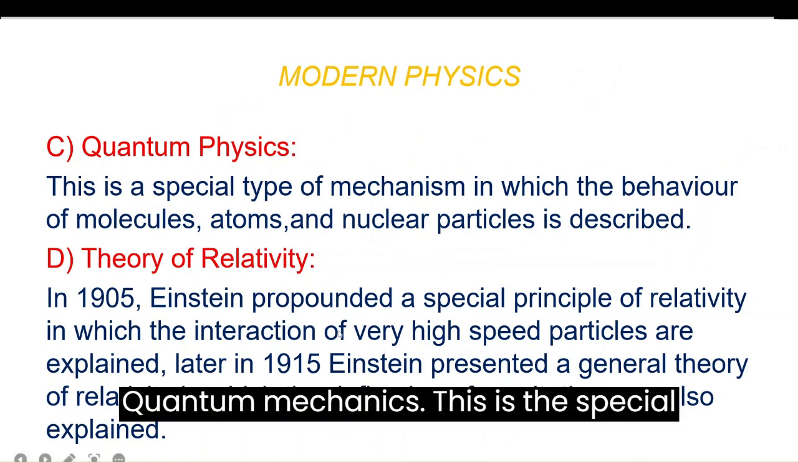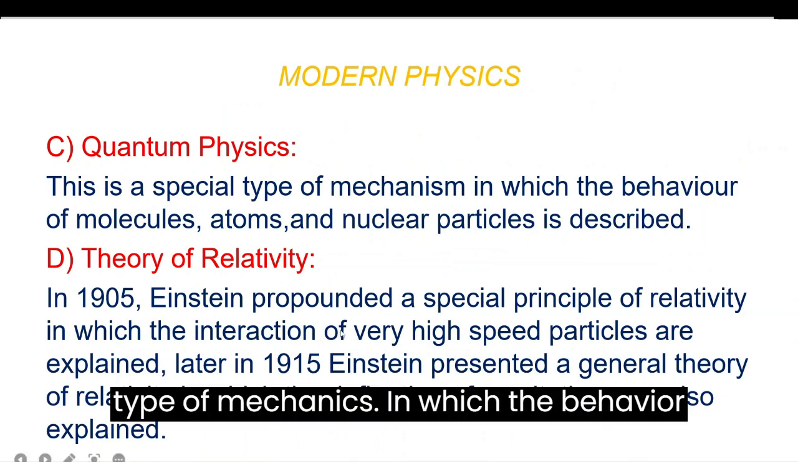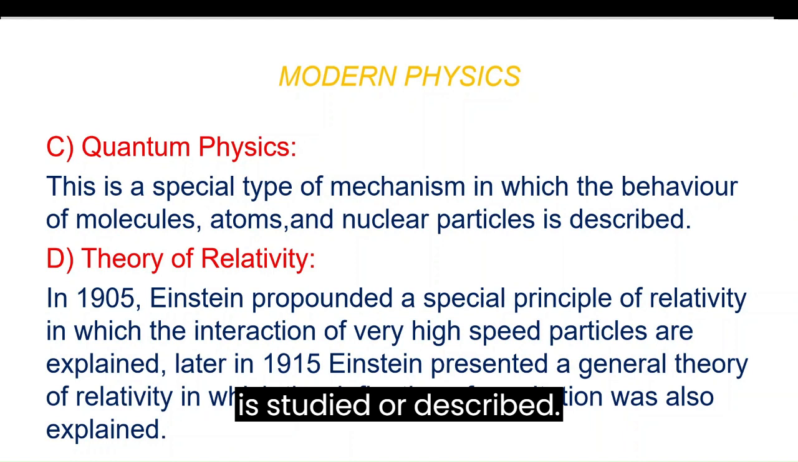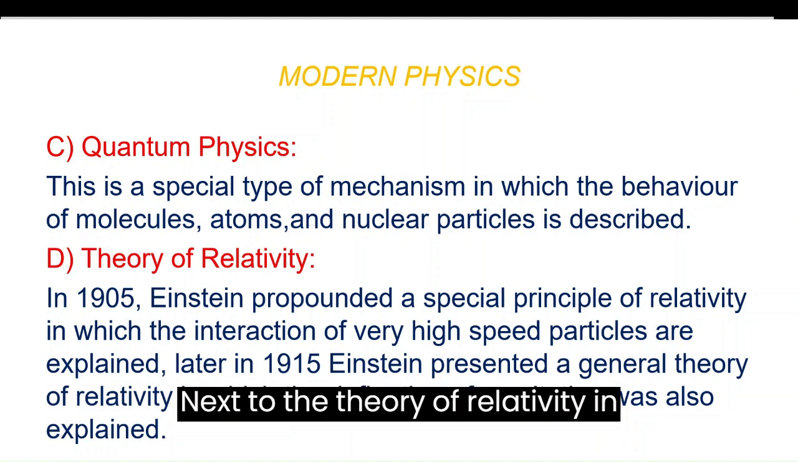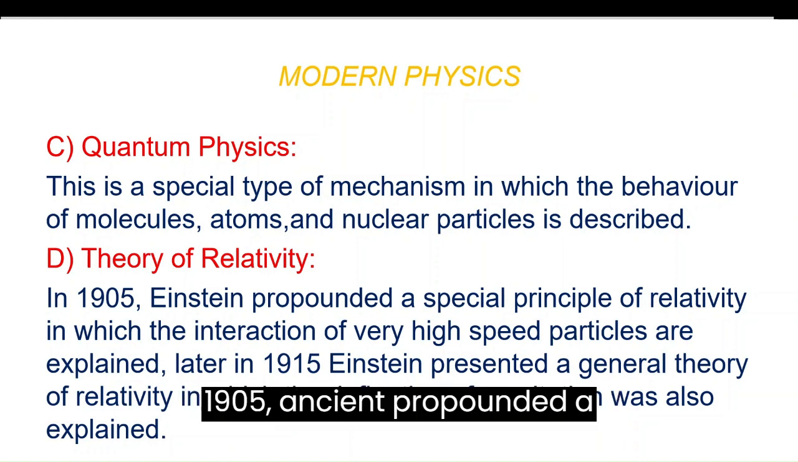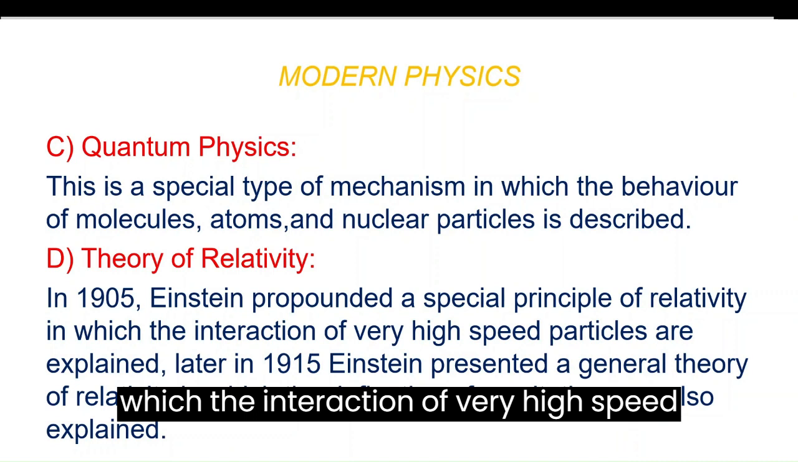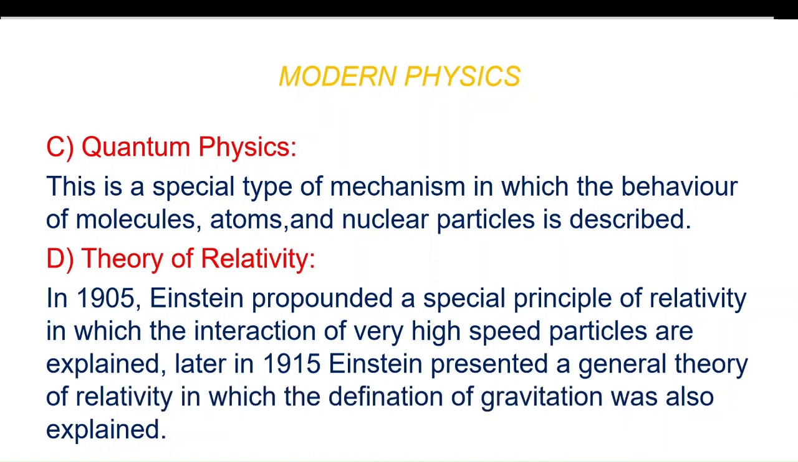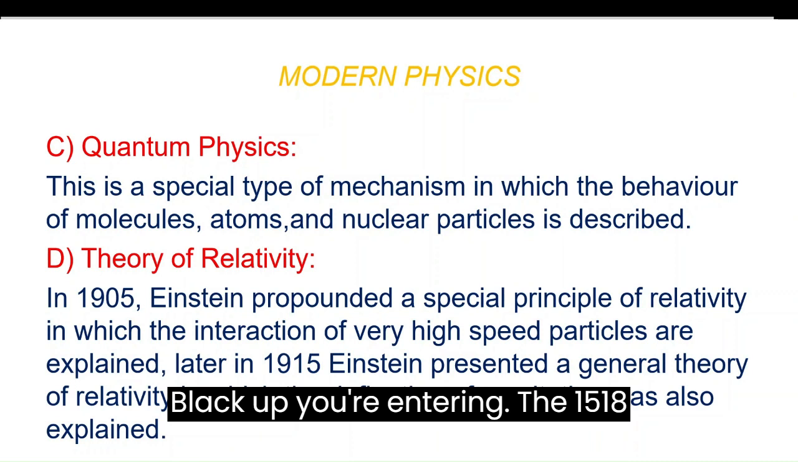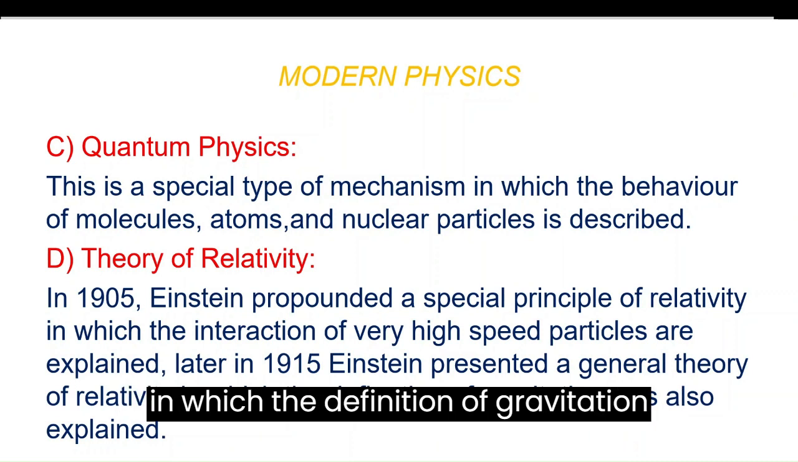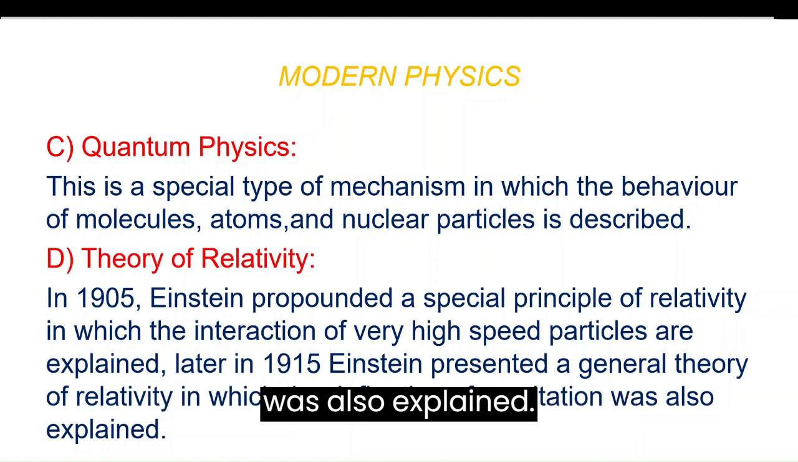In quantum mechanics, this is a special type of mechanics in which the behavior of molecules, atoms and nuclear particles is studied or described. Next is the theory of relativity. In 1905, Einstein propounded the special theory of relativity, in which the interaction of very high-speed particles is explained. Later, in 1915, Einstein presented the general theory of relativity, in which the definition of gravitation was also explained.